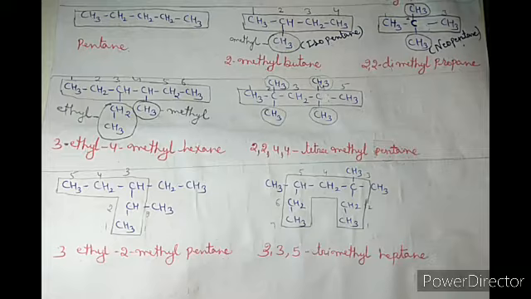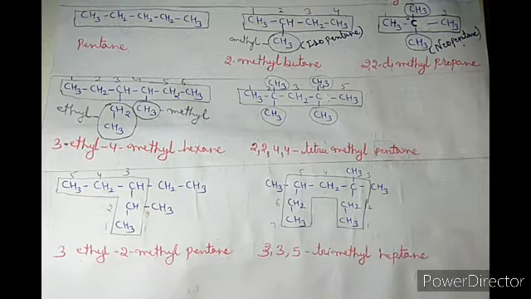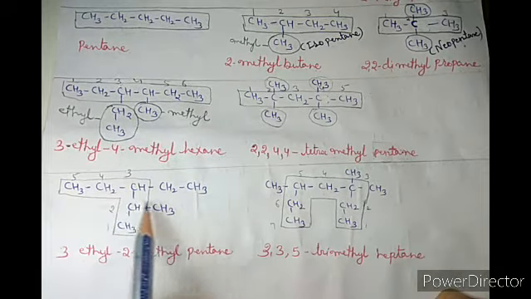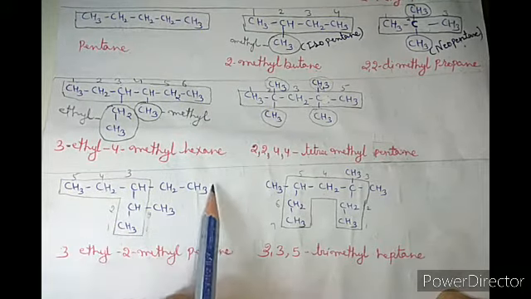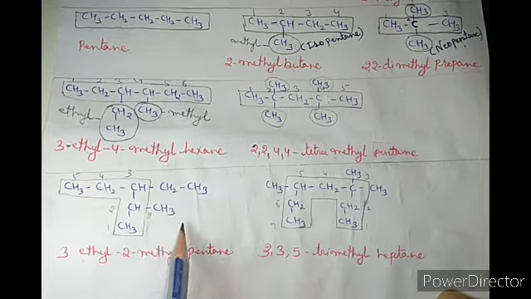If we consider the chain, then 1, 2, 3, 4, 5. There is a maximum possibility of 5. But if we consider this one as the main chain, then only one substituent is attached.